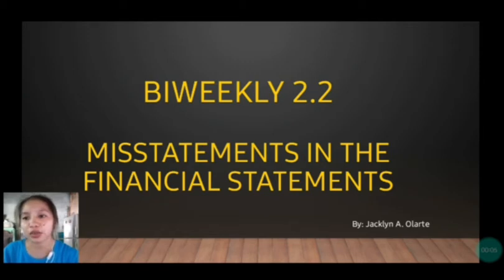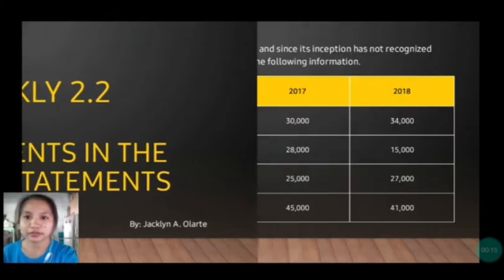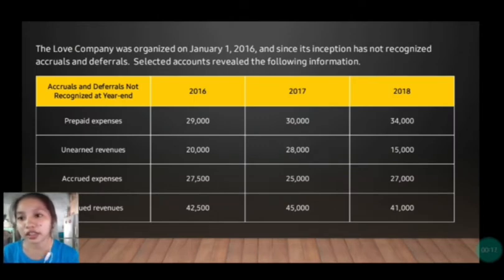I'm going to discuss Biweekly 2.2, which is the misstatements in the financial statements. So we have the problem, or the given. The Love Company was organized on January 1, 2016, and since its inception has not recognized accruals and deferrals. Selected accounts reveal the following information. We have the accounts prepaid expenses, unearned revenues, accrued expenses, and accrued revenues.